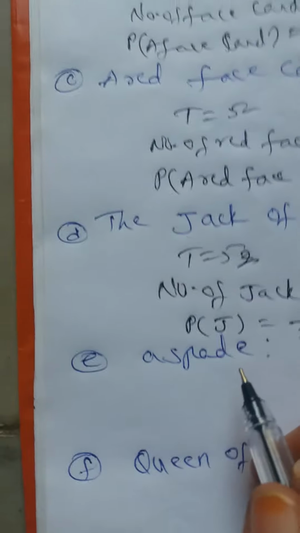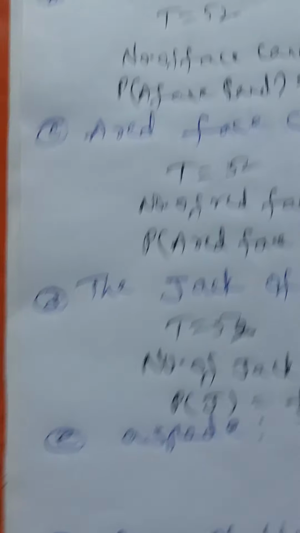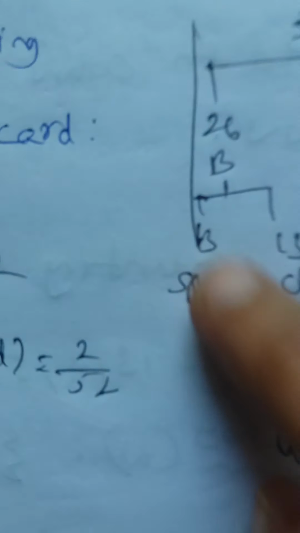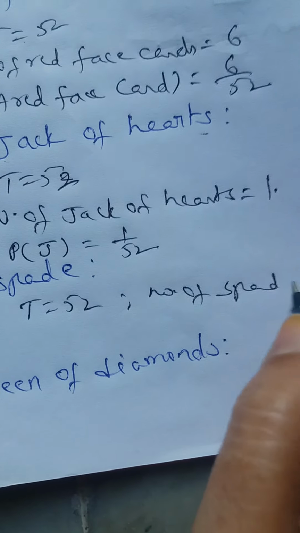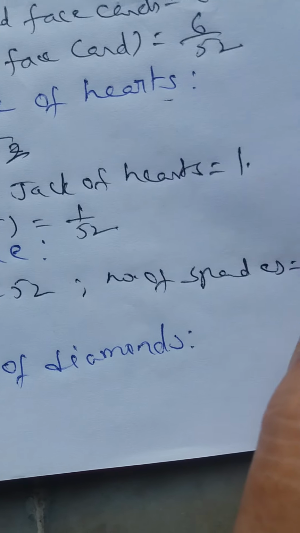Now, probability of getting a spade. How many spades are there? Observe, there are 13 spades. Again the total number of cards are 52. Number of spade cards is equal to 13. So, probability of getting a spade card is equal to 13 by 52.